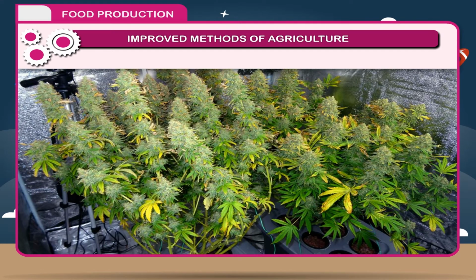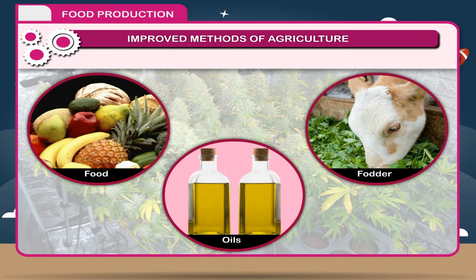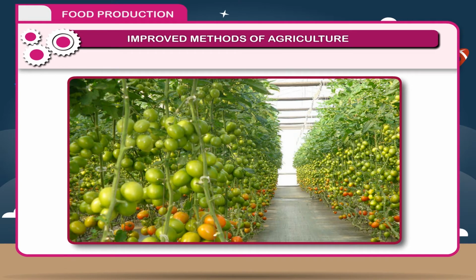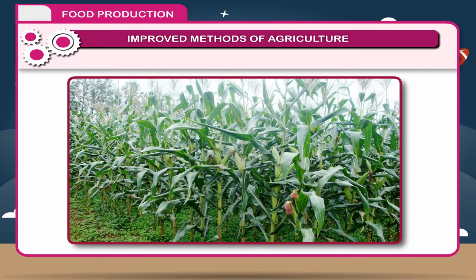1. To increase the yield of desired products such as food, oils, fodder, etc. 2. To increase the quality of crops as size, color, shape, taste, etc. 3. To produce varieties that are resistant to diseases. 4. To get early maturing crop.